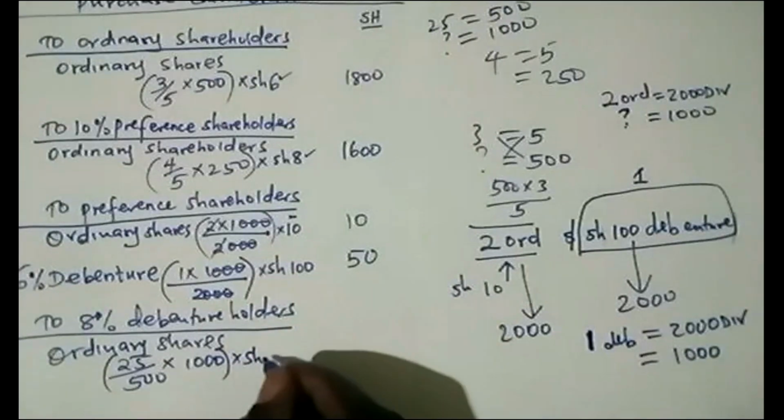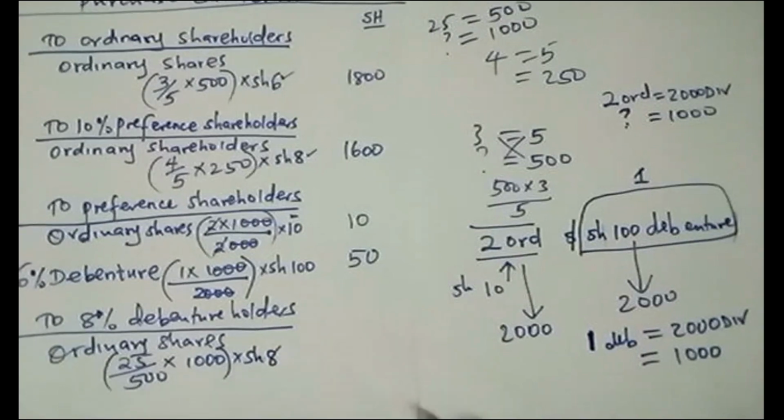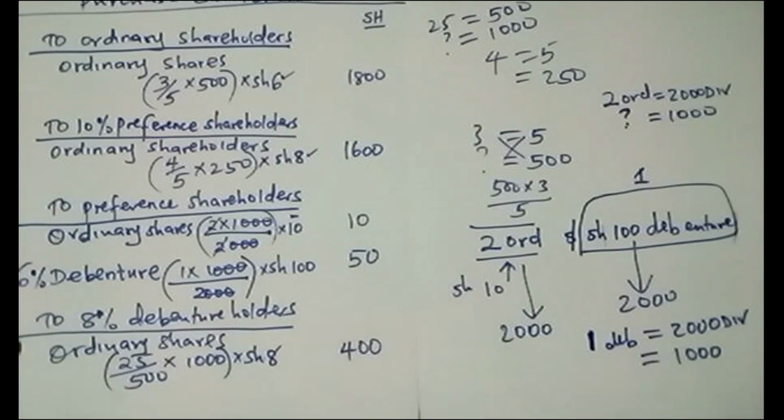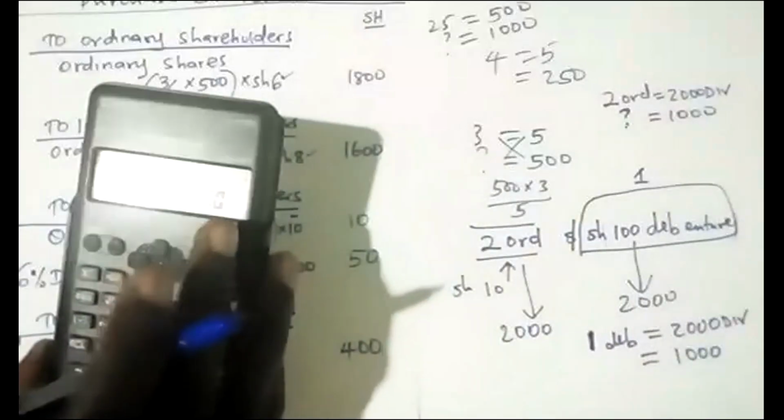The ordinary shares which they received were credited at 8. So 25 over 500 times 1,000 times 8. What are we getting? 400. That is fine. So this is the 400.